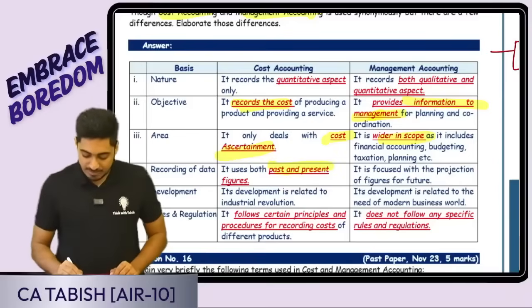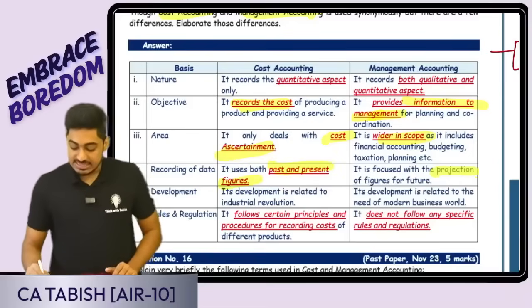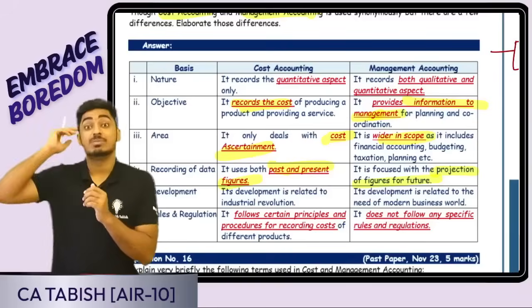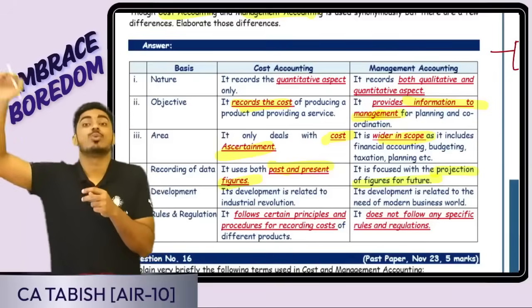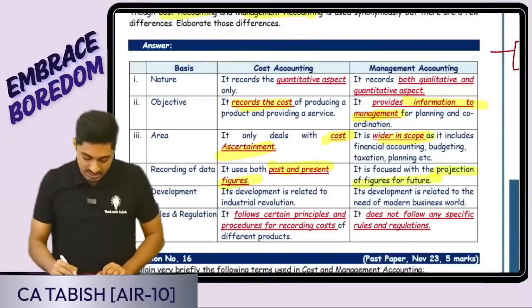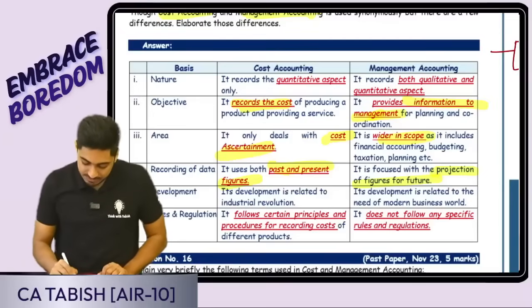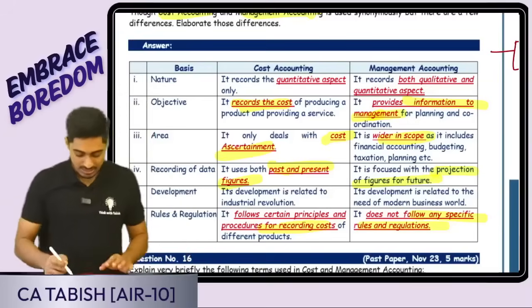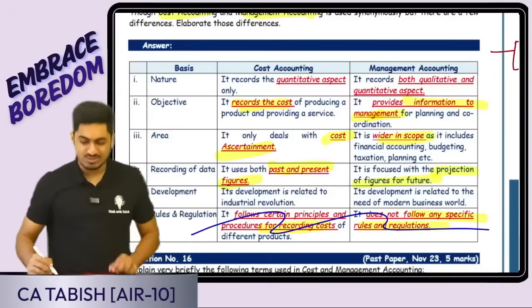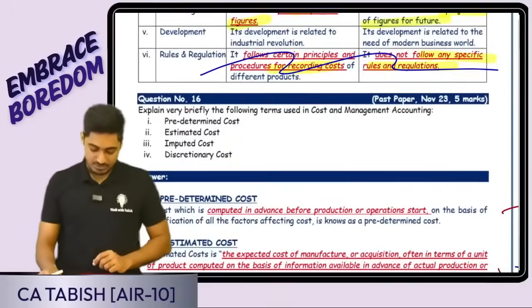I'm using past as well as present figures. Here, based on the present figures, I will be projecting for the future also. Right now this is the case, so in future what can be, that also we are doing here. Cost accounting follows certain principles for recording cost. Management accounting does not follow any specific set of rules or regulations. So if you remember four pointers, it is going to be sufficient for us. Is this clear, everyone? Okay, perfect.